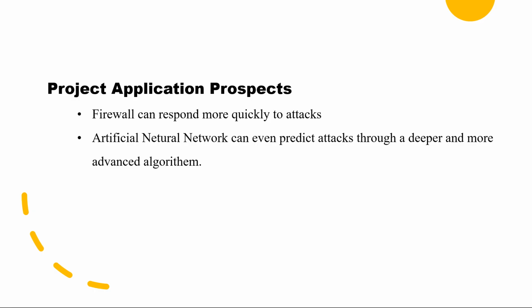If we keep doing the research and use this algorithm in real life, the biggest possibility is that the firewall can respond to the attacker very quickly. If we keep researching deeper with more advanced algorithms, we could even make the artificial neural network predict an attack before the attack actually happens.